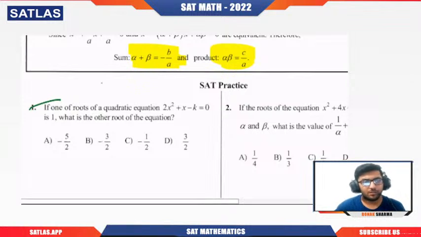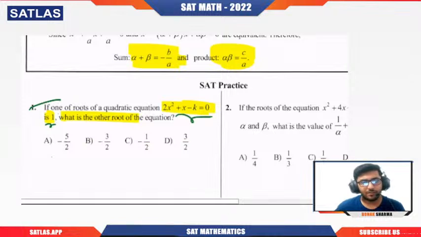If one of the roots of the quadratic equation given to us, 2x square plus x minus k equals 0, is 1, then what is the other root of the equation? Very simple, they are saying one of the roots of the quadratic equation is 1, then what is the other root? Now definitely you can find the roots from here, and then you will see that one will come out 1 and another will be in terms of k. For that you just put 1 here and you can get the value of k.